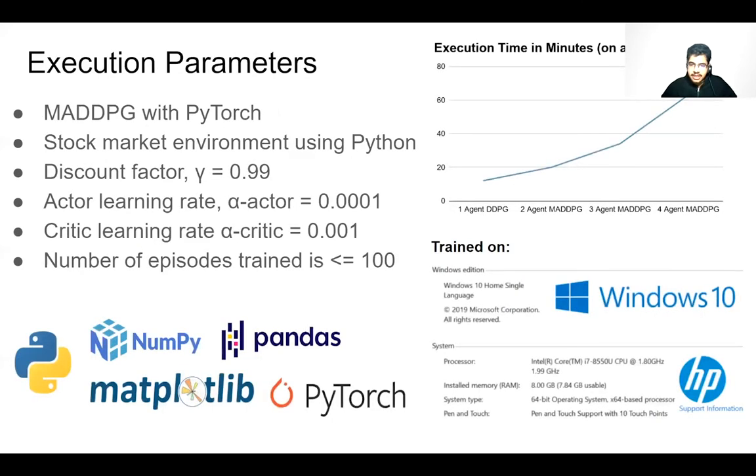We implement the MADDPG algorithm with PyTorch and simulate the stock market environment using Python. The values of hyperparameters such as the discount factor and the learning rates are set as shown. The number of episodes we trained for the model did not exceed 100. As shown in the top right, the execution time on average grew rapidly with the introduction of multiple agents. We trained our models on the system specifications as shown in the bottom right.